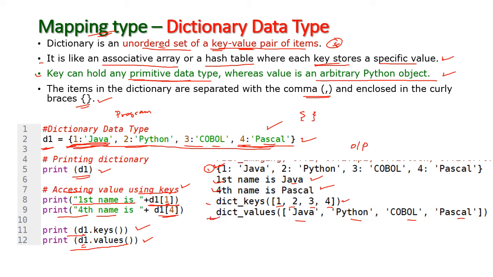Okay, so this is the dictionary data type. In the dictionary data type, all the data are separated by comma and enclosed with curly braces. And all the data has two values. First one is key, second one is value. Okay, key value pairs of data, right?